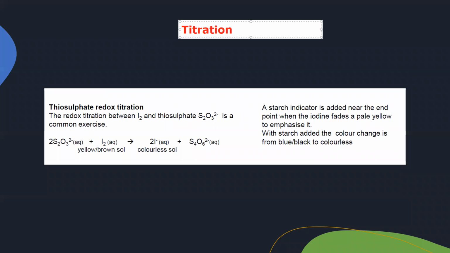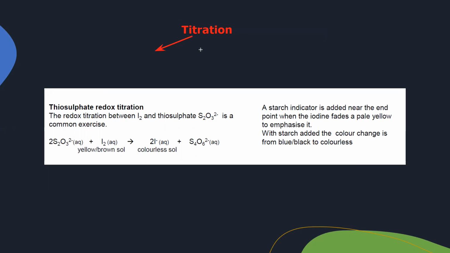Titration is actually divided into two main categories. It can be an acid-base titration, which we did in IGCSE, or it can be a redox titration. Redox titration means that when a chemical reaction occurs, oxidation and reduction happen. We call that a redox titration. There are many classes of redox titration, like sodium thiosulfate is one of them. Then iodine and potassium manganate is one of them.